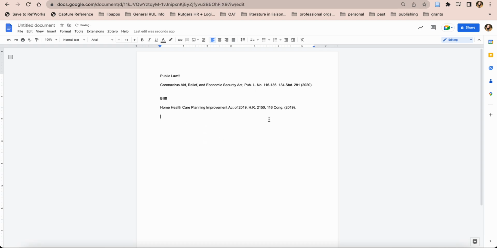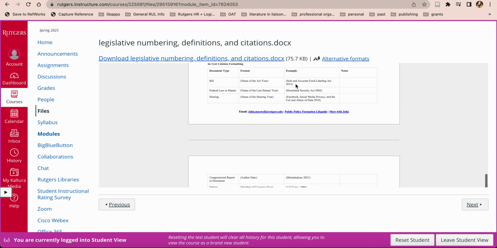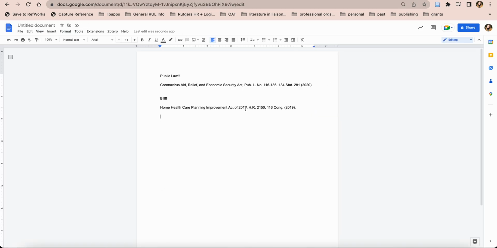Let's do our in-text citation. Go back to our handout here. We see it's the name of the act and the year. Pretty simple. Since this one has "of 2019" on the end, I would suggest just removing that and then putting 2019, just so you're not writing "of 2019," because that is redundant. So you can go ahead and remove that if there's a date on the end of the title of the bill. But that is a bill.